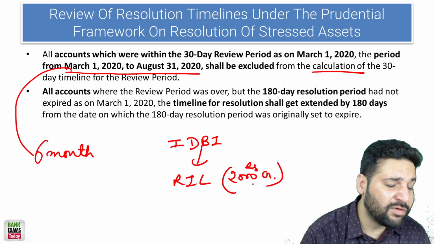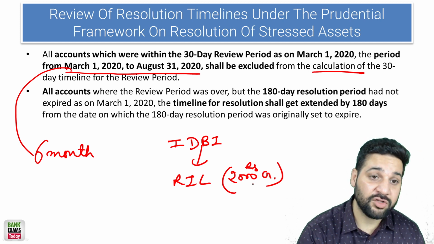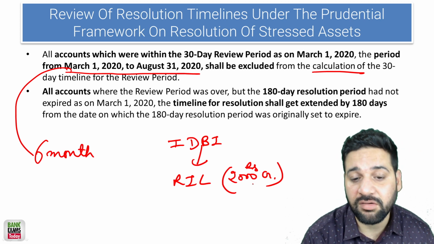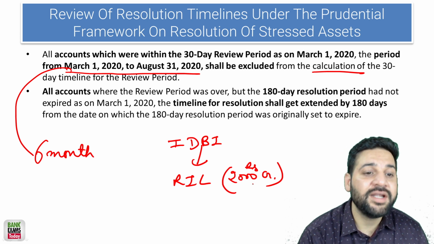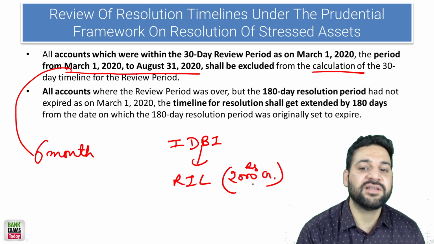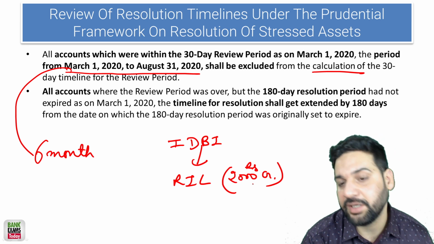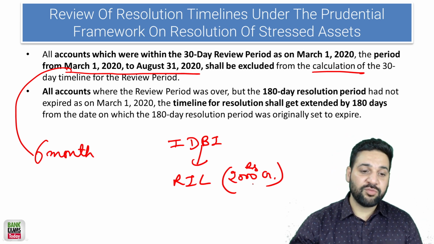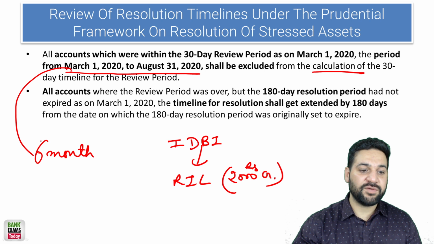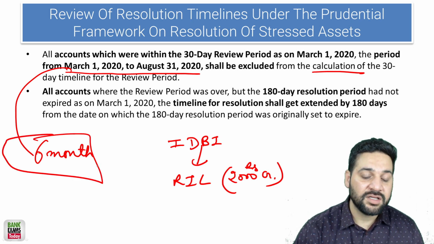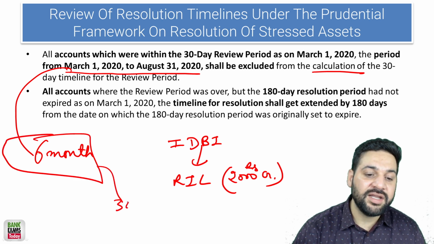So why wait for 90 days? That is why there is a prudential framework. A 30-day review period is there, and after that there is a 180-day resolution period. That 6 month period, 1st of March to 31st of August, is not counted for the 30-day review period.